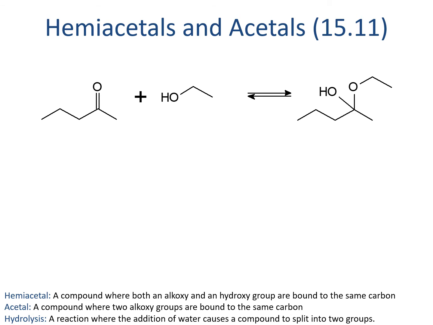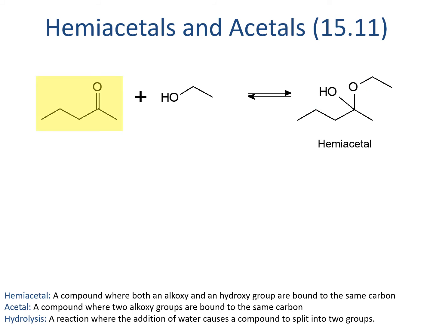Hemiacetals are made from reacting an aldehyde or a ketone with an alcohol. In the reaction shown, a ketone and an alcohol are reacting, but it could just as easily have been an aldehyde. The hemiacetal that forms has an OH, an alcohol that is, and an OR, an ether. The OH and OR need to be on the same carbon for this molecule to be considered a hemiacetal. The hemiacetal will always consist of portions that correspond to both the aldehyde or ketone and to the original alcohol.